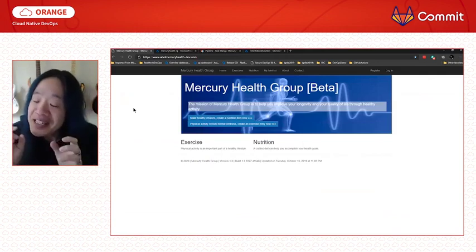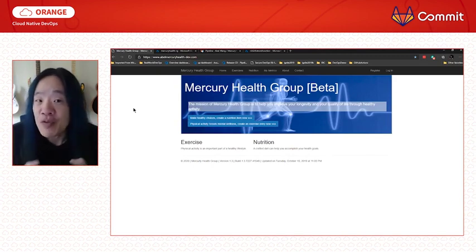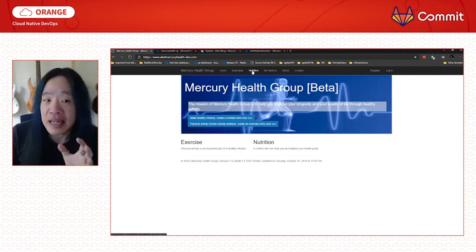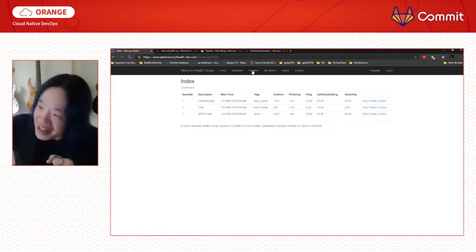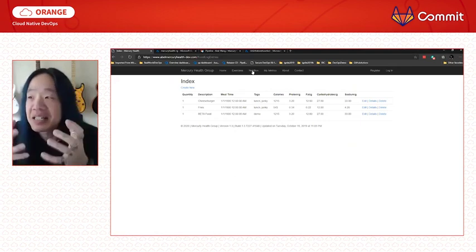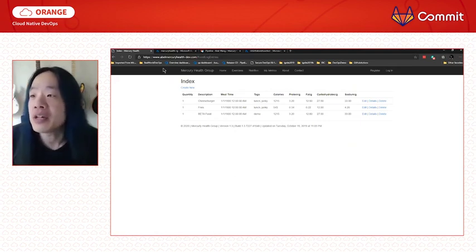And remember when I said I did disaster recovery for my data as well? Let's go ahead and look at what I've been eating. If I did disaster recovery correctly, there should be stuff here. And if I didn't, it's going to be an empty table. So we'll go to the nutrition section and yes, look at that. It did disaster recovery.